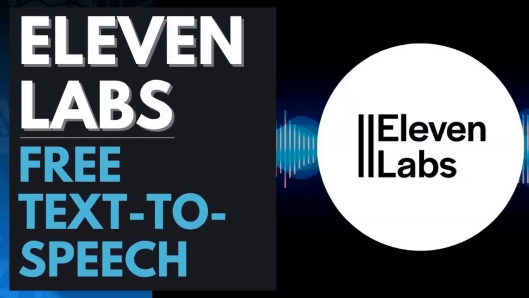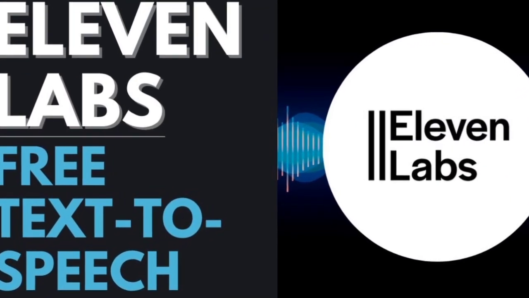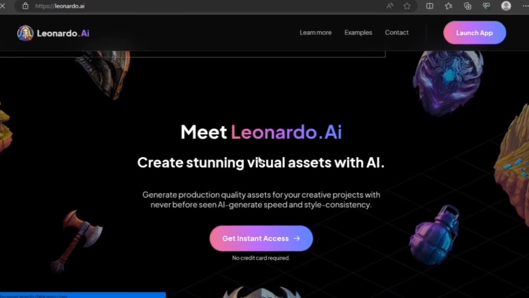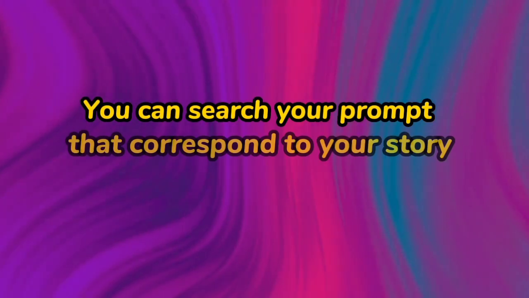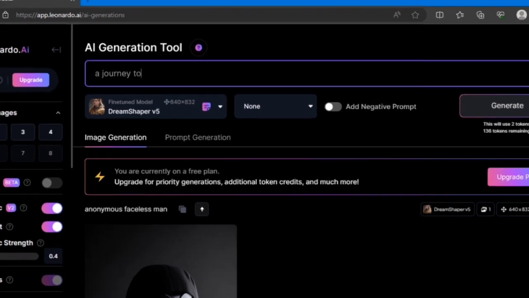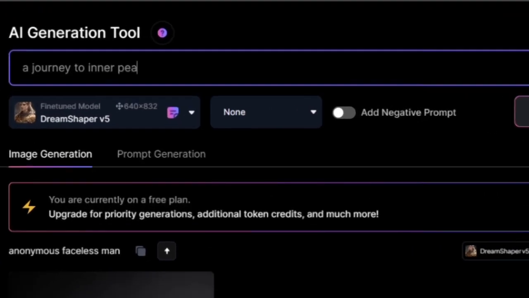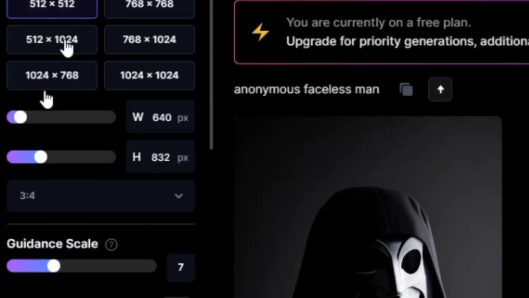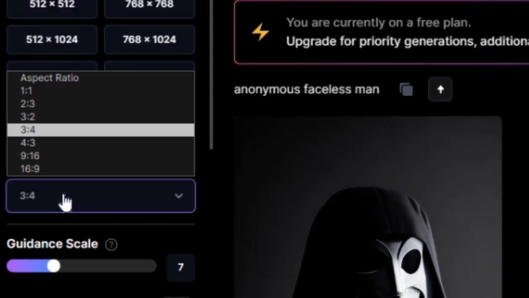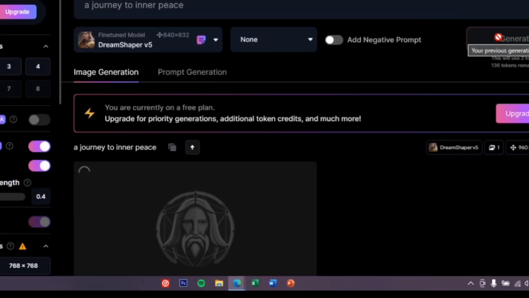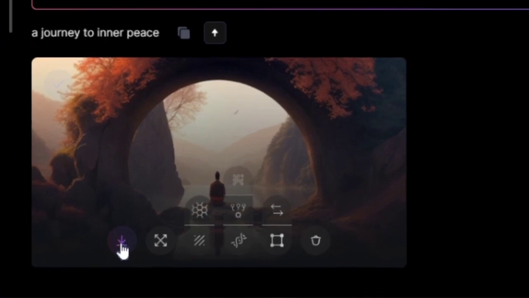For me, ElevenLabs is super cool and easy to use when it comes to voice audio. After downloading, we need a background picture for our video. Go to Leonardo again to create a background. You can search your prompt that corresponds to your story, or simply search the title of your story. For example, A Journey to Inner Peace. Then change the image dimension into landscape. Go to Settings and find Image Dimension. Change it into 16 by 9, then click Generate. Wait for the image to generate. Once it is done, then click Download.